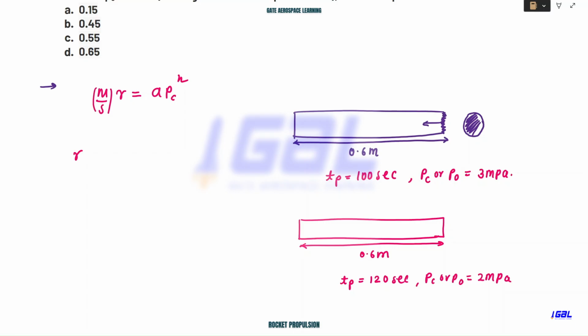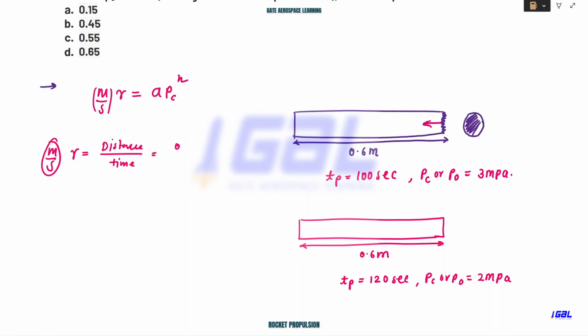I told you that they'll give it in two different ways, right? So they have given it in the second way, that is R. What is R? This is meter per second, the speed at which your grain burns. The length, I told you, they will give in terms of the length. So they have given the length in this question. So it is simple distance by time. So everything is given now.